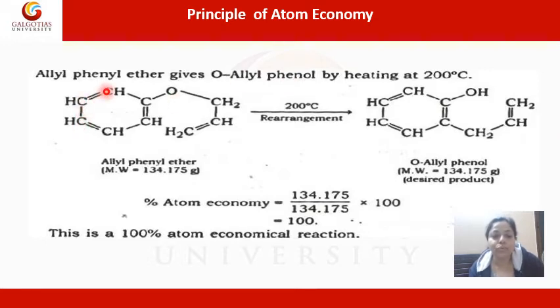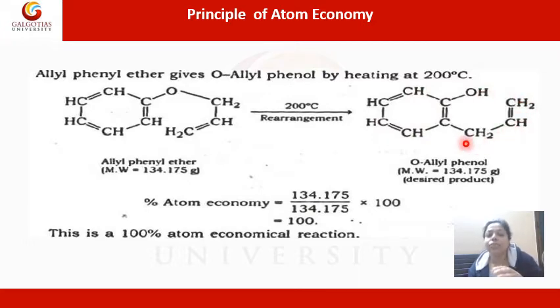So 1, 2, 3, 4, 5, 6, 7, 8, 9. There are 9 carbon atoms. Let's count here too: 1, 2, 3, 4, 5, 6, 7, 8, 9. So the number of carbon atoms in the reactant and the product side is the same. Now let's come to hydrogen. 1, 2, 3, 4, 5, 6, 7, 8, 9, 10. So there are 10 hydrogens on the reactant side. Let's see the number of hydrogens on the product side: 1, 2, 3, 4, 5, 6, 7, 8, 9, 10.